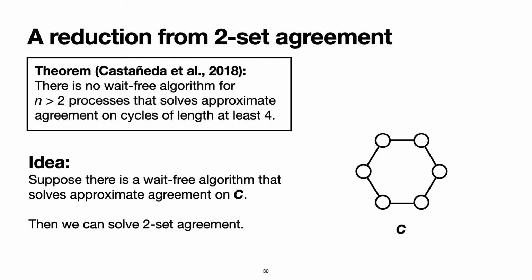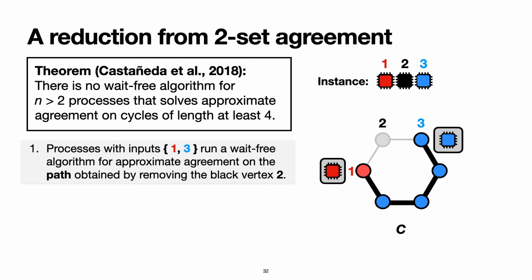As the first step, we color the vertices of the cycle C as follows. We take 3 consecutive vertices of the cycle C and color them with red, black, and blue. These colors correspond to the input values 1, 2, and 3 for the two-set agreement problem. The remaining vertices of the cycle C we can just color blue. Now we will solve two-set agreement as follows.